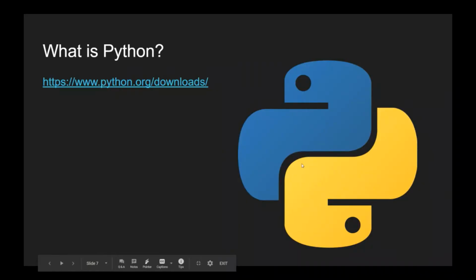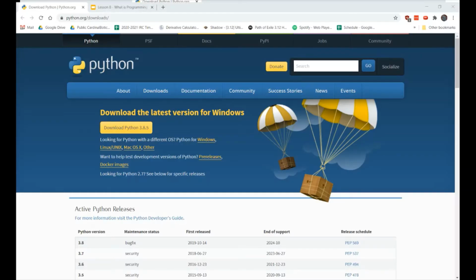So what is Python? We're going to be using Python in this course, and you saw an example of written Python code in the last slide. Python is a programming language, which is a language that you can write in to give instructions to the computer. To download Python, you'll want to go to this page and click this button if you're on Windows, or select the correct operating system if you're on Linux or Mac.